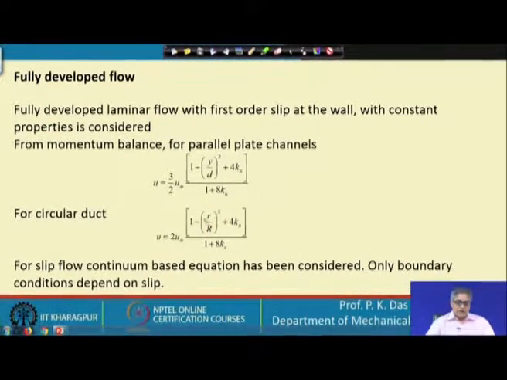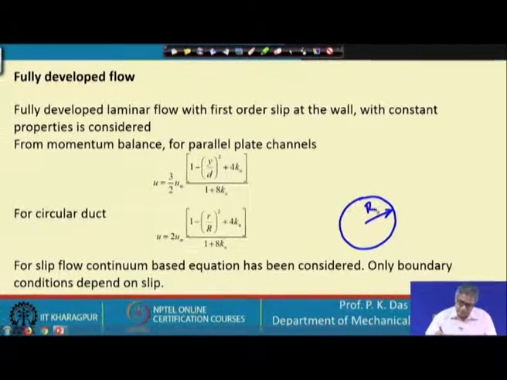Let us draw the figure: this is your capital R and any dimension is small r, and at any radius r the velocity is given by this formula, and obviously it depends on Knudsen number.